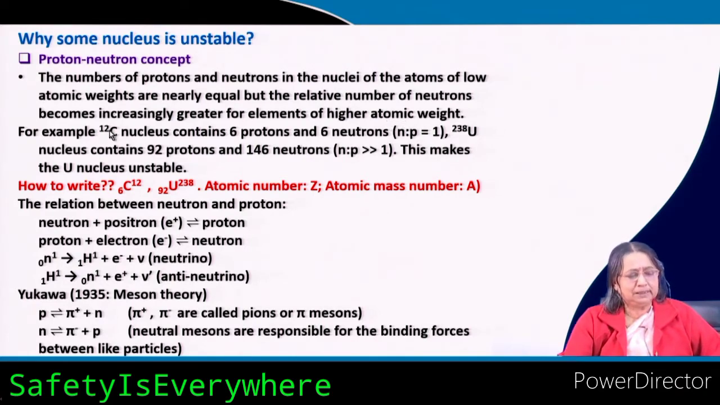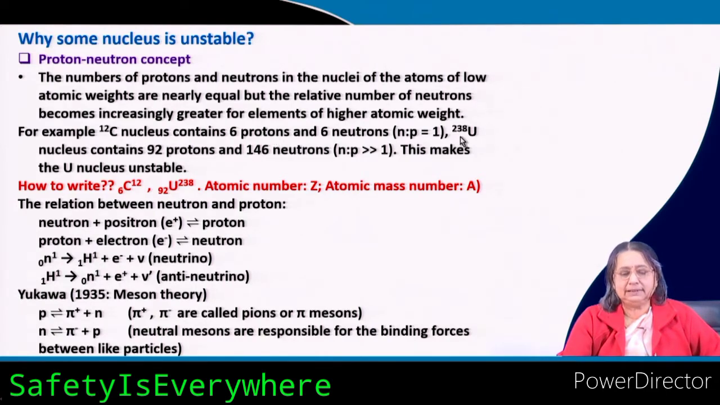For example, C 12. Okay. So carbon is an example, 12 is the atomic mass and 6 is the atomic number. You all know what is atomic mass and what is atomic number. Then why is the atomic mass 12? Because it contains 6 protons and 6 neutrons. Okay. So if you see, the ratio n to p is 1. So it is a very stable nucleus, carbon 12 is a very stable nucleus.